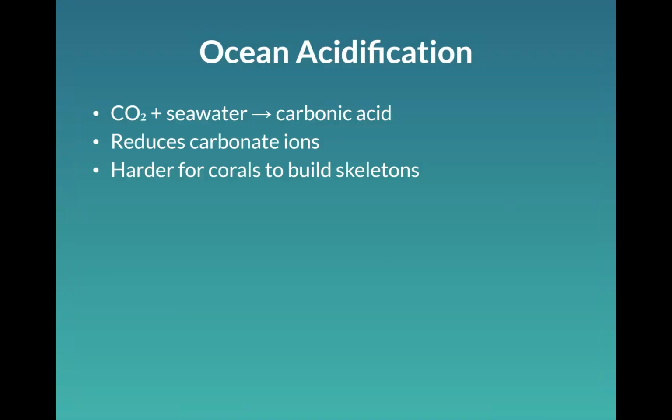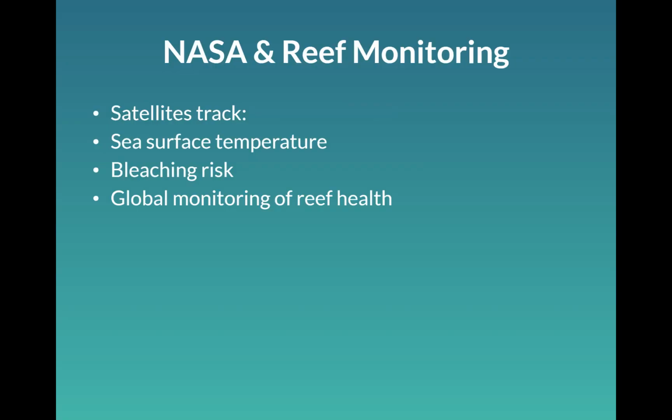Ocean acidification, we've talked about that before, so I'm just going to go over the fact that carbon dioxide plus seawater makes carbonic acid, and that reduces carbonate ions, which the corals need to build their calcium carbonate skeletons. It lowers the pH, and the corals then grow more slowly and they're weaker, which makes them more vulnerable to bleaching and all the other issues. They all work together in tandem.